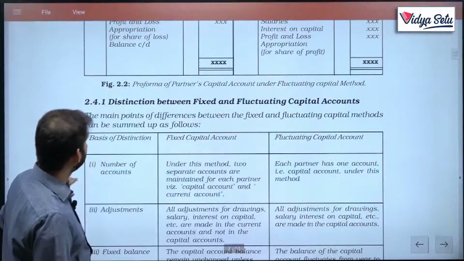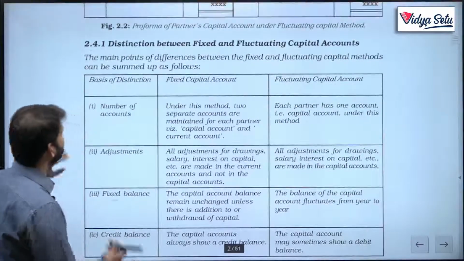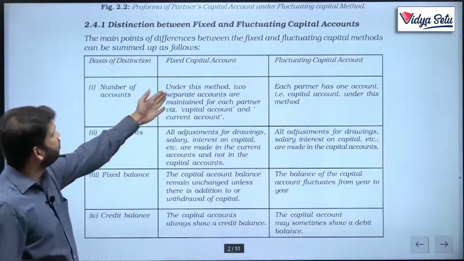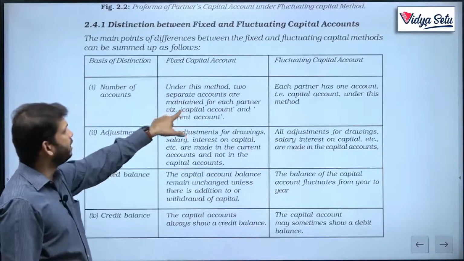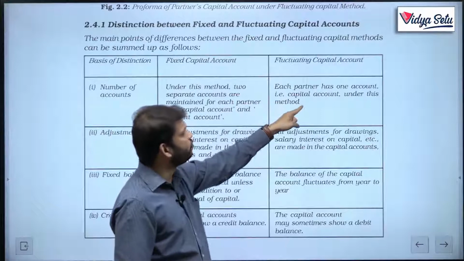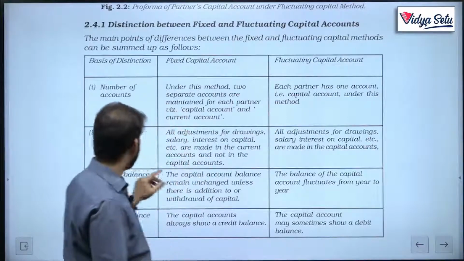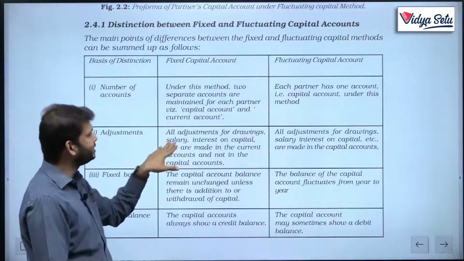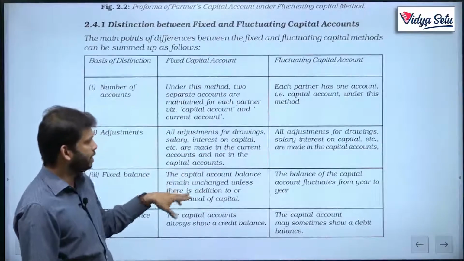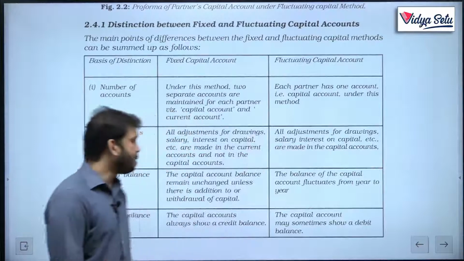Now, distinction between fixed and fluctuating, let's go through it. Number of accounts: under fixed, there are two separate accounts maintained for each partner, capital and current. Each partner in fluctuating maintains only one account, that is capital account. Adjustments: all adjustments for drawing, salary, interest, capital are made in the current account and not in the capital account. Here everything will be made in the capital account.